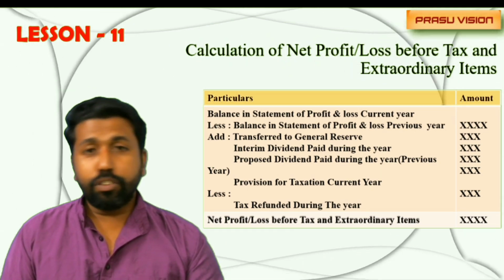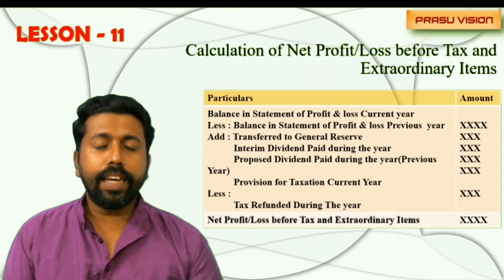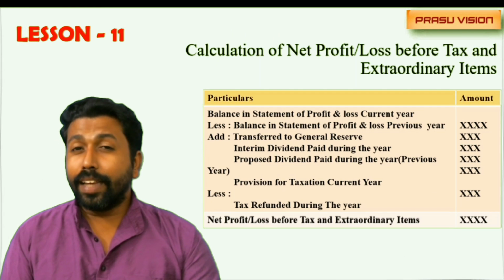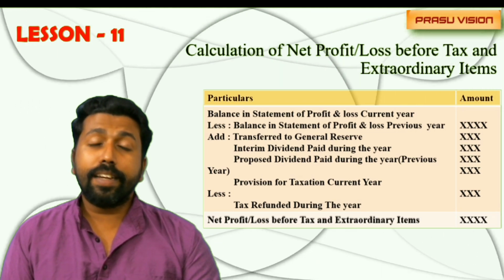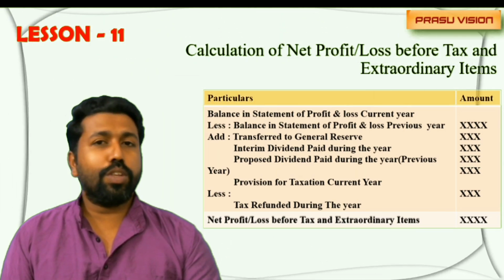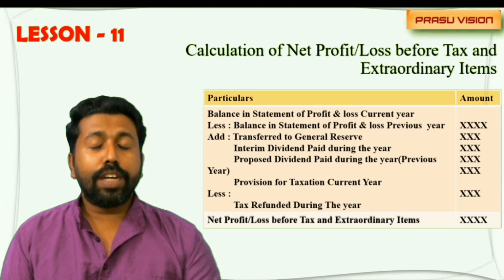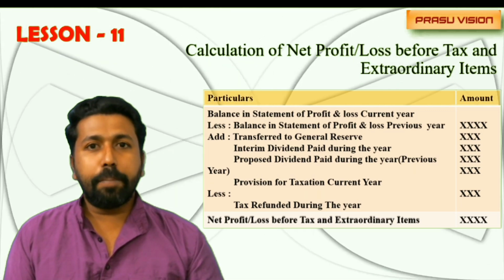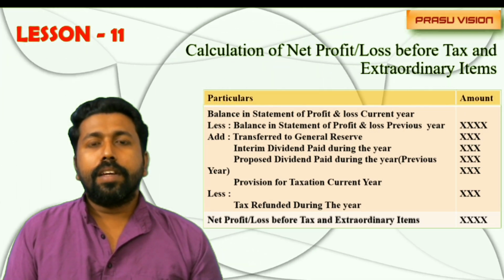And remember, provision for taxation current year will be taken here, previous year will be deducted from the operating activity area. And the proposed dividend, we will consider only one year, that is previous year. You know the reason, current year amount is provided only from the next year's profit. So no need to consider that item. As per the provisions of the Companies Act of 2013, we are not considering current year proposed dividend, we are considering only previous year proposed dividend. It will be added here to find out the net profit, and also it will be deducted from the financing activity. No need to consider current year proposed dividend.